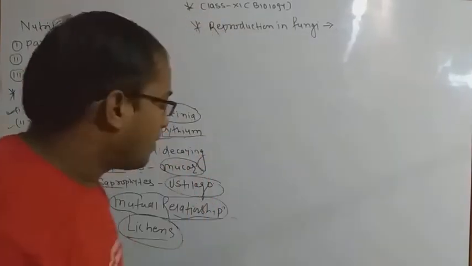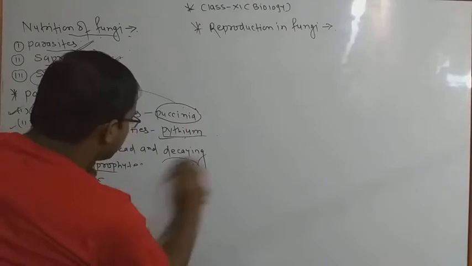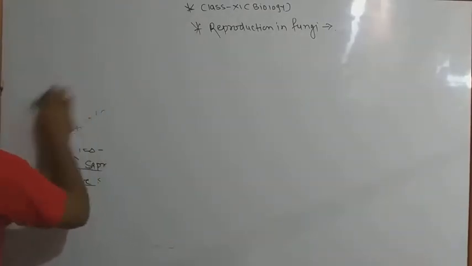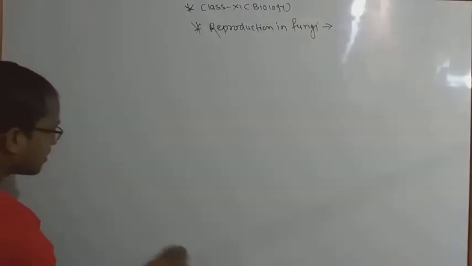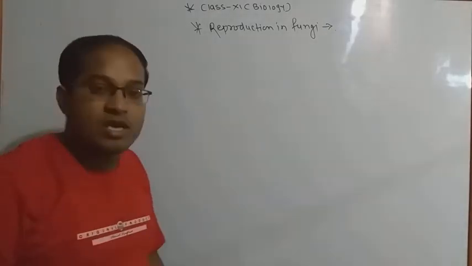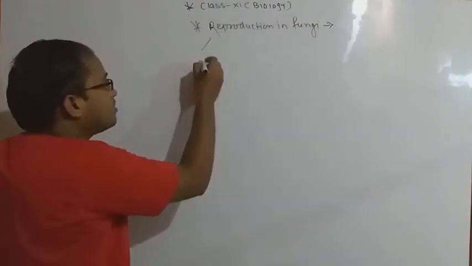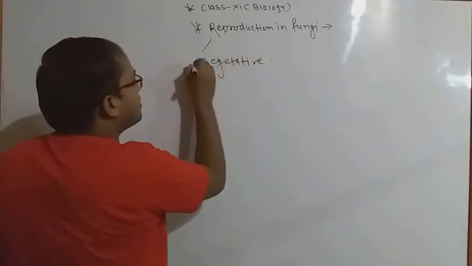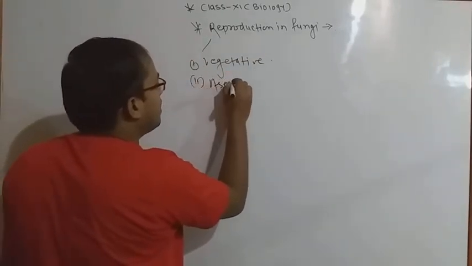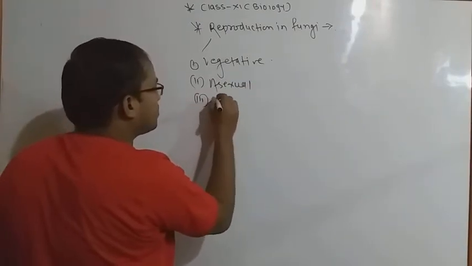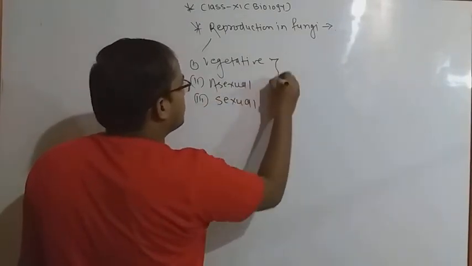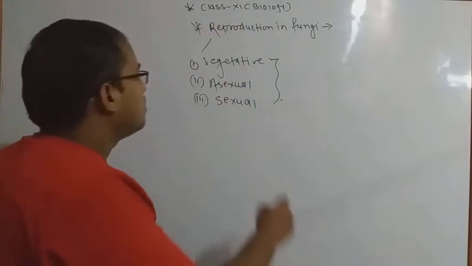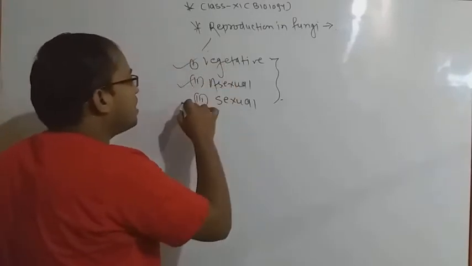Okay, so after completing that we are going to discuss some more important functions of the reproduction stage in fungi. We now have to look at the reproduction stage. How many types of reproduction are there in fungi? Firstly, here I am going to tell you that there are 3 types of reproduction. First is vegetative, second is asexual and third is sexual. Most important, different types of reproduction take place in fungi. First one is vegetative, second asexual, and third is sexual.